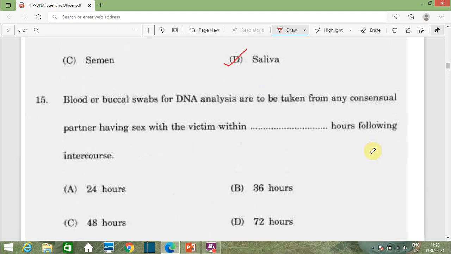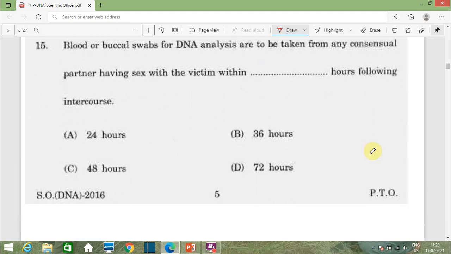Then see the next question: blood or buccal swab for DNA analysis are to be taken from any consensual partner having sex with the victim within dash dash hours following intercourse. The question is when we can take blood samples and buccal swabs for DNA analysis. Option A 24 hours, option B 36 hours, option C 48 hours, option D 72 hours. The correct answer is option A, 24 hours.